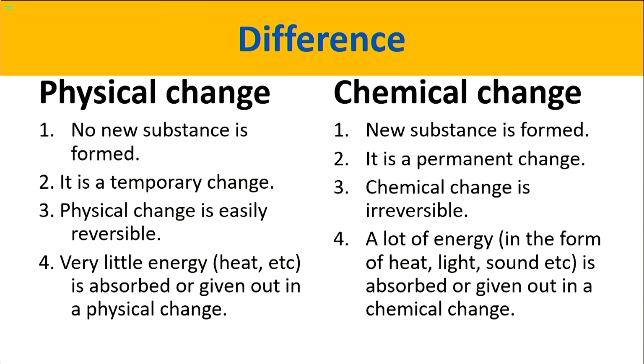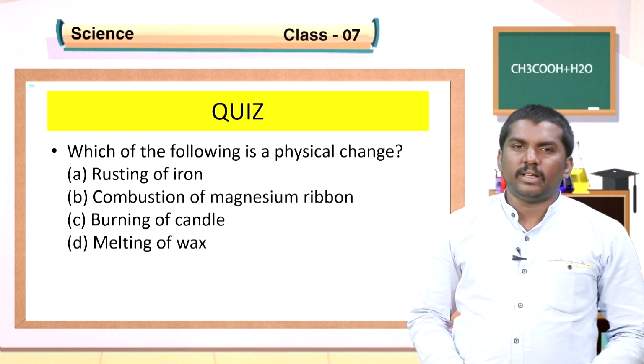But in case of chemical change, when compared to physical change, chemical change requires much amount of energy, and sometimes during certain chemical reactions much amount of energy is liberated. So a lot of energy in the form of heat or light or sound is observed or given out in a chemical change. Students, let us have a quiz.